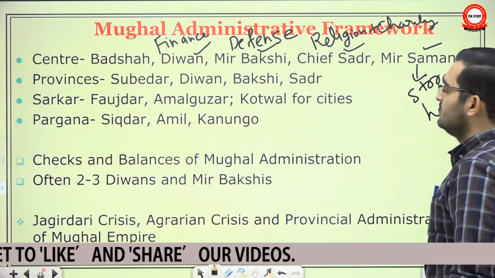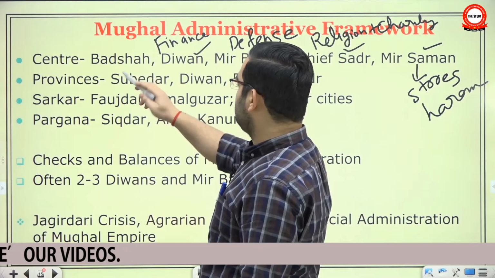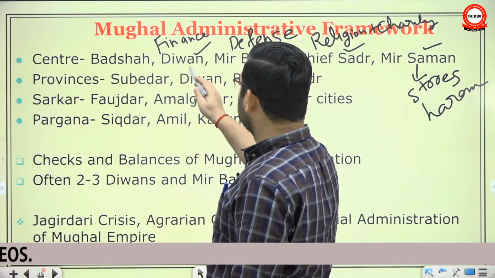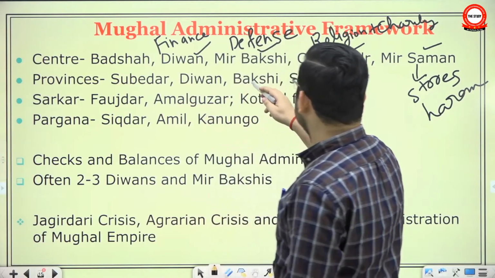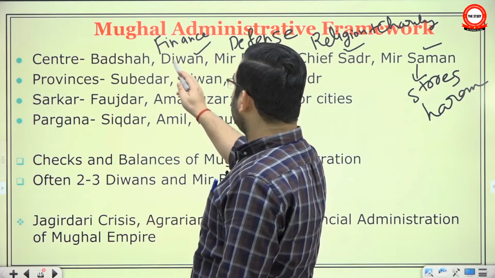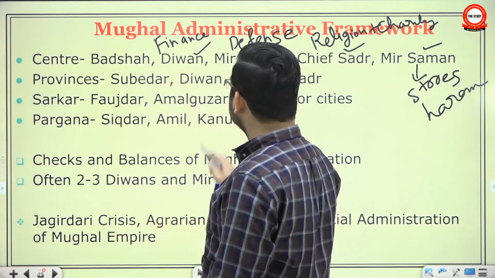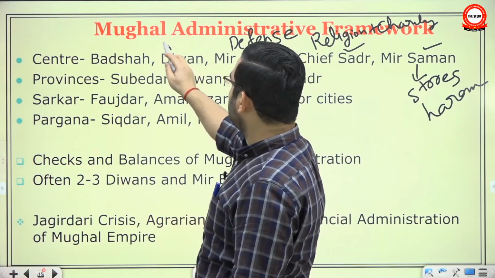a very cursory look. Then in provinces, they had the Subedar, who looked after general administration, law and order; the Diwan, who looked after the finances, revenue collection, etc.; the Bakshi, military affairs; and the Sadr. The key point was that at the center, Diwans were accountable to the Badshah.